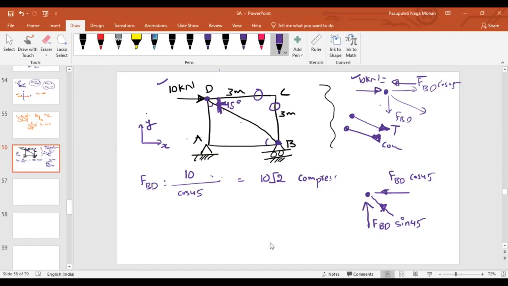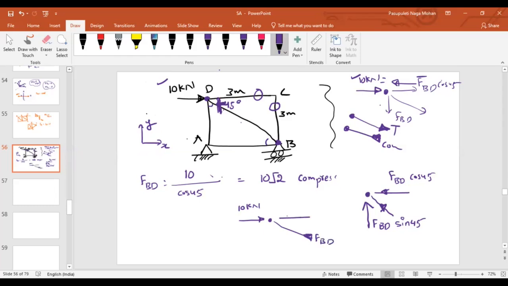I'm just telling you, this is how you have to think and solve it in any exam. That is why you can reduce the calculation part. So if I draw the free body diagram, this is the 10 kilonewton. And instead of considering the tension, here I will directly use the compression force, as I already got it. This is your FBD.